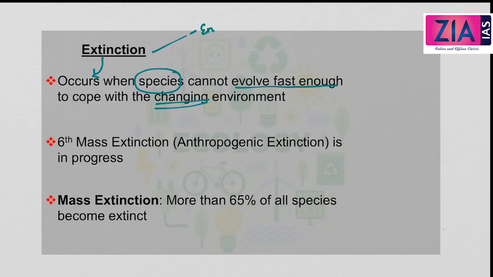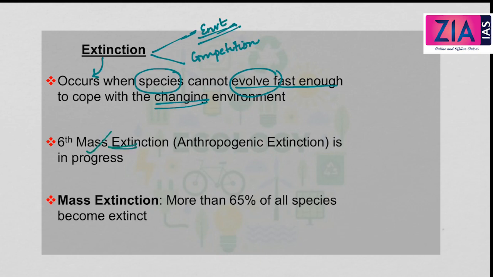Why does this happen? The primary reason is environmental change or biological competition. Due to biological competition or environmental change, many species become extinct, when they cannot evolve fast enough to cope with the changing environment in which they live.